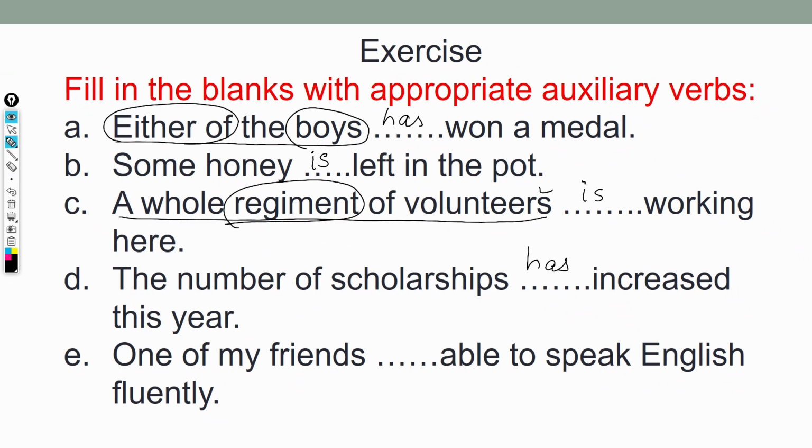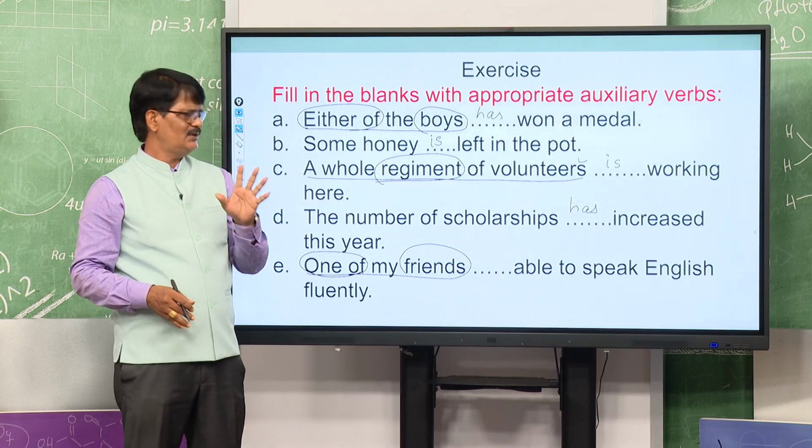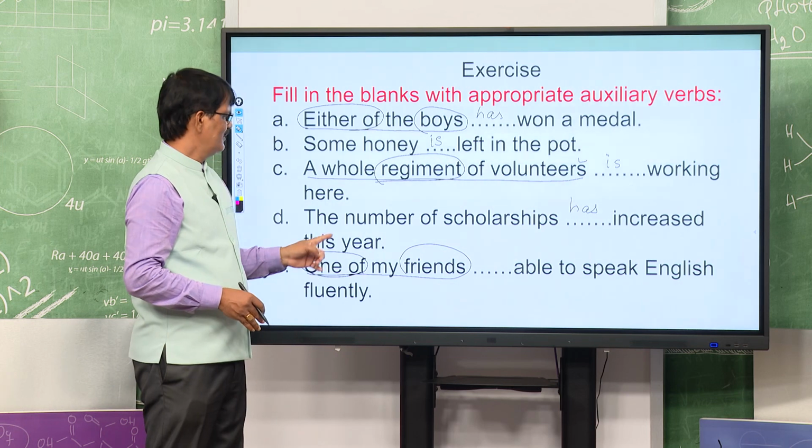One of my friends, you see, means I have many friends. Out of many, one is there, but we are discussing one, not the many. Understood? One of my friends means I am talking about one friend. So, definitely it will be singular.